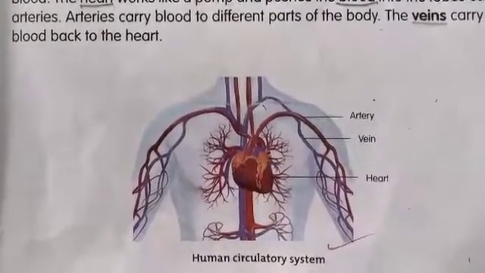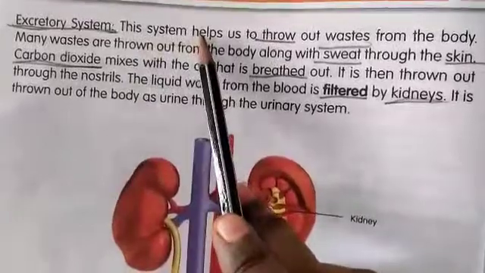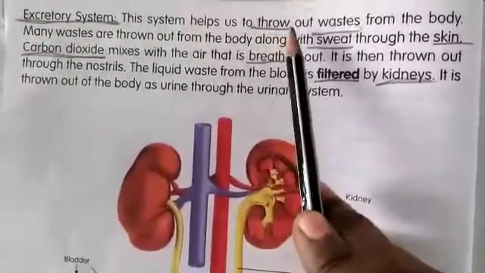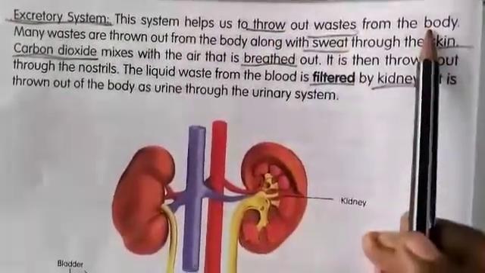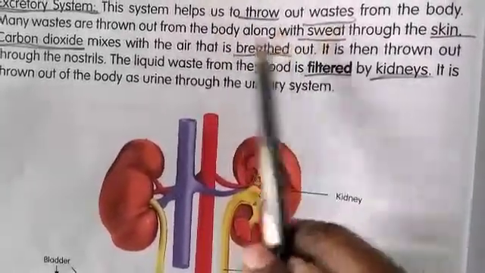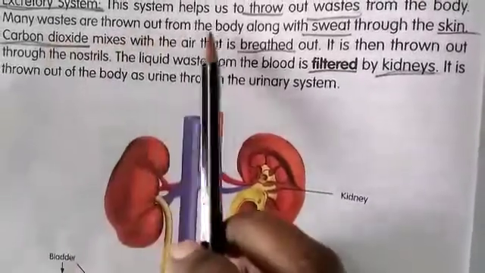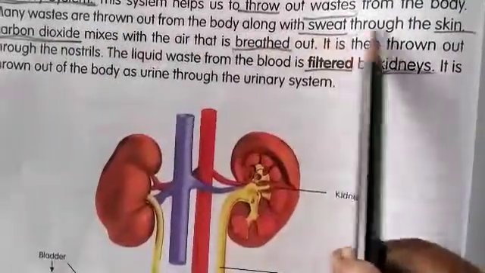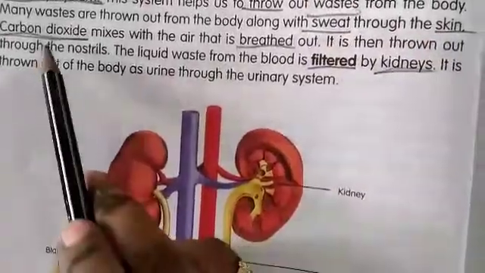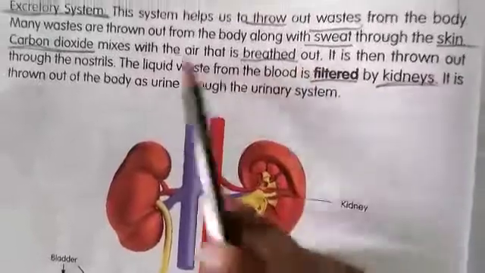Now look at the next page. The excretory system. This system helps us to throw out the wastes from the body. Many wastes are thrown out of the body along with the sweat, through the skin, and carbon dioxide mixes with the air that is breathed out.